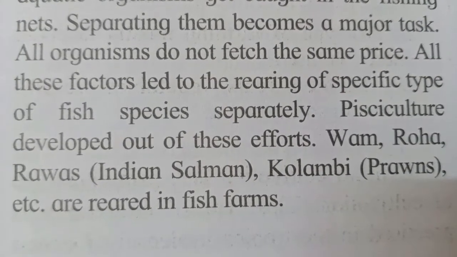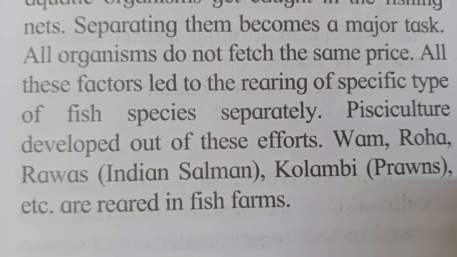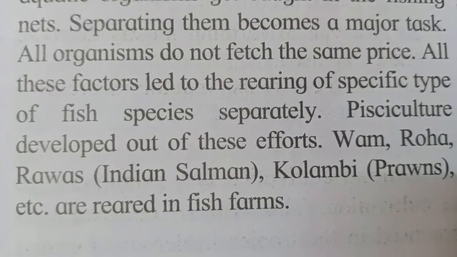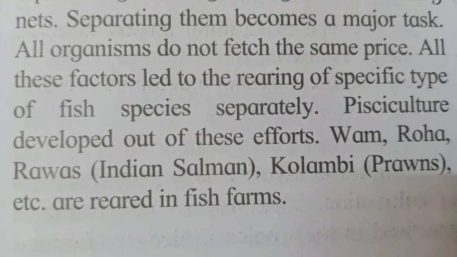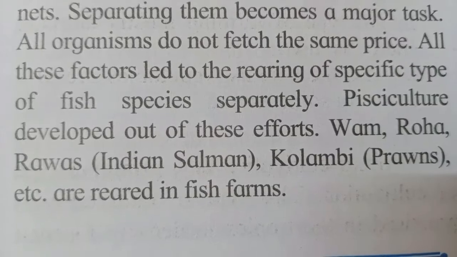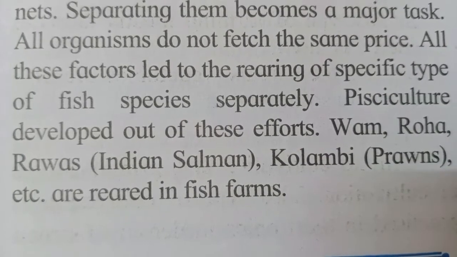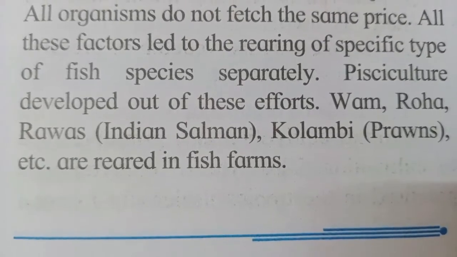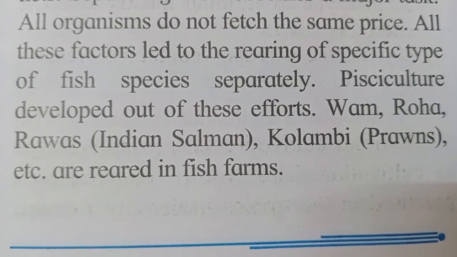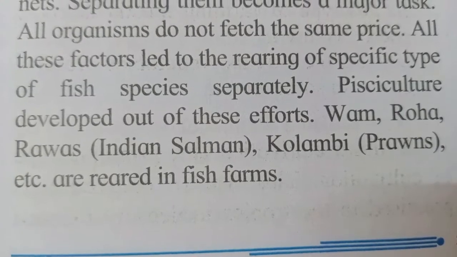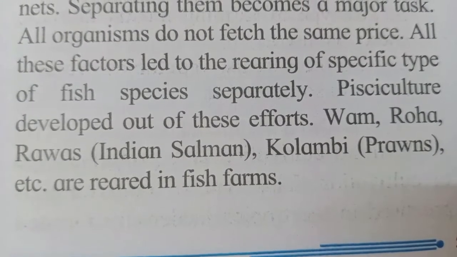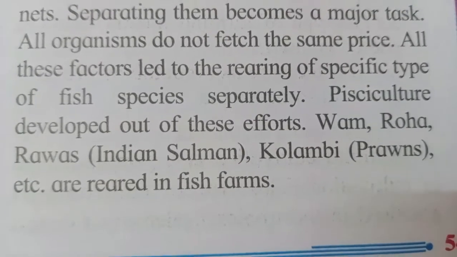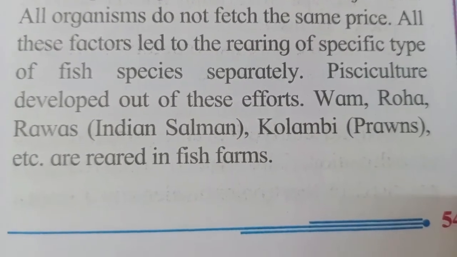All organisms do not fetch the same price. All the fish which come into the net do not get the same price. All these factors led to the rearing of specific types of fish species separately. So because of all these reasons, they rear or take care of a specific type of fish separately. Pisciculture developed out of these efforts.